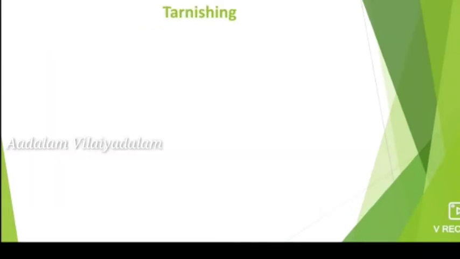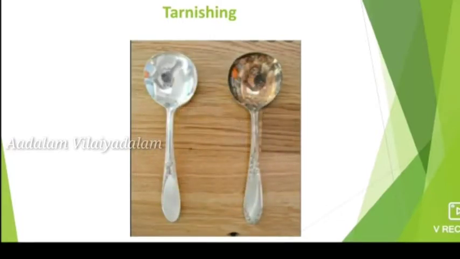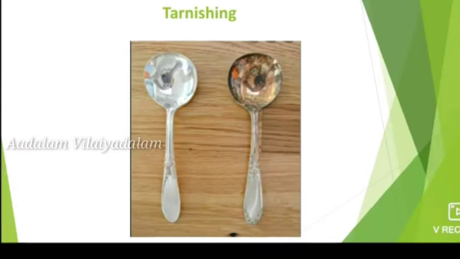And next one is tarnishing. That is, shiny metal surfaces lose their shining appearance due to chemical reactions. For example, silver is a shiny metal and it becomes black when in contact with atmospheric air, to form silver oxide. That is, a black layer is formed on the silver apparatus. So, this process is known as tarnishing.